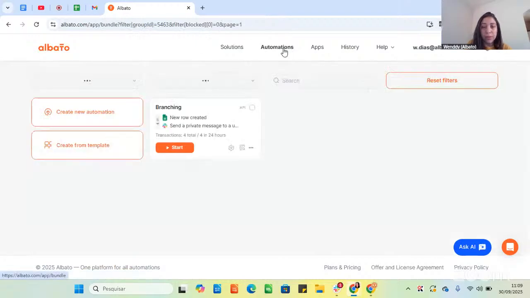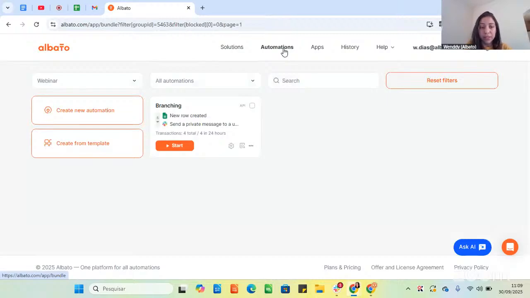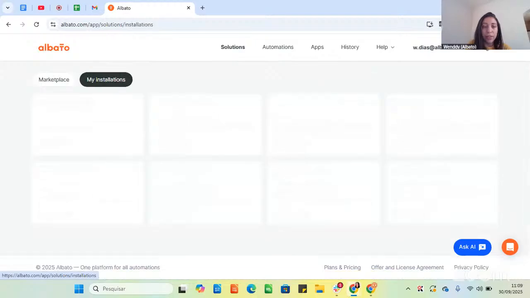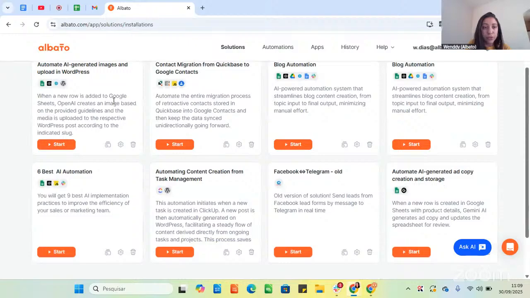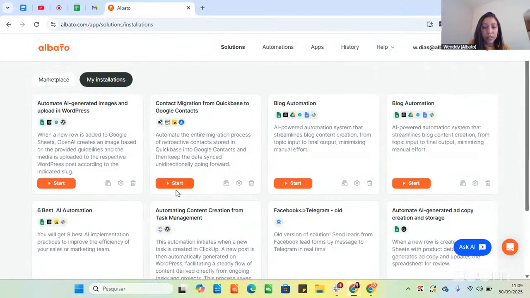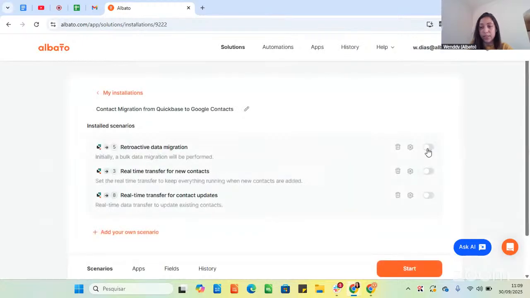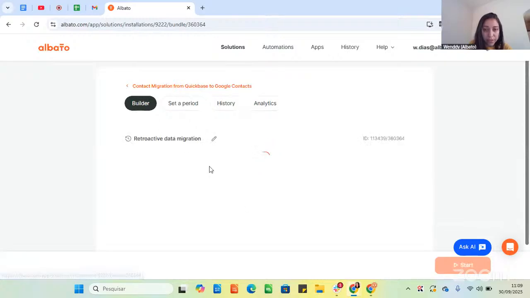Once you already have the apps you want to use, you can go to the automations tab to create your scenarios, your use cases. You can create your automation from scratch, or you can use a template. The template is what we name solutions here. You can check the marketplace or even the installations you have already added to your account. So you can just click start and the template will be activated. Or you can make some extra setups, for example, activate or deactivate one scenario, change the connections, and extra configurations here.